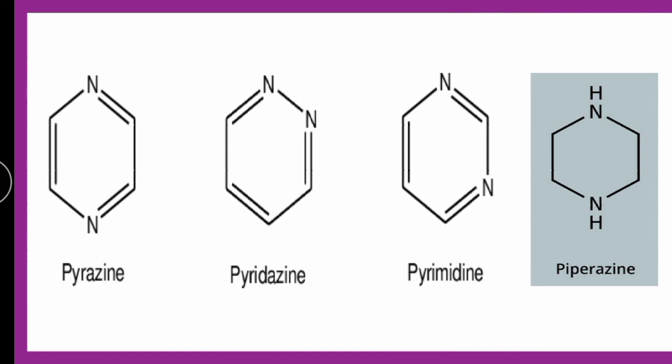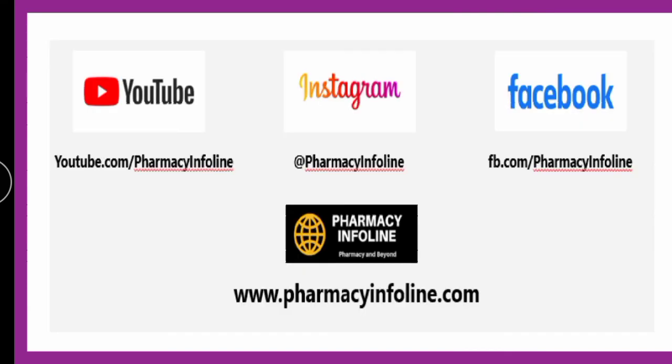So this entire part was based on the saturated forms of the heterocyclic compounds. So with this, we finish part 6 of the heterocyclic compounds.